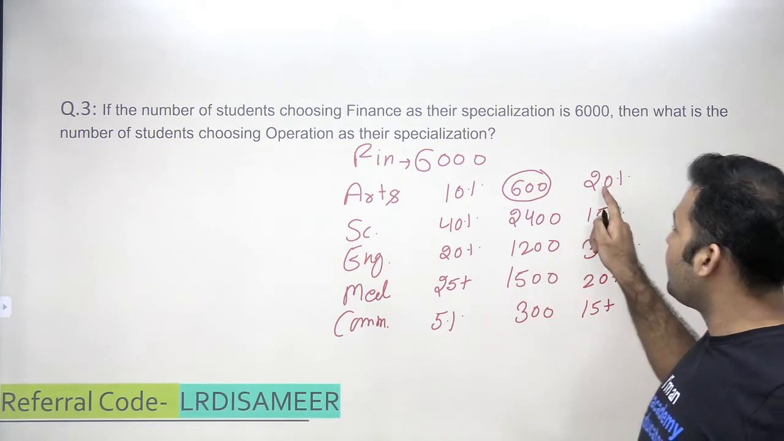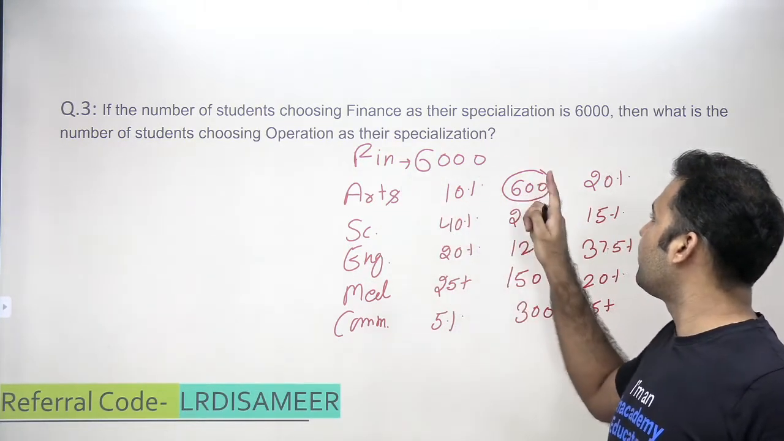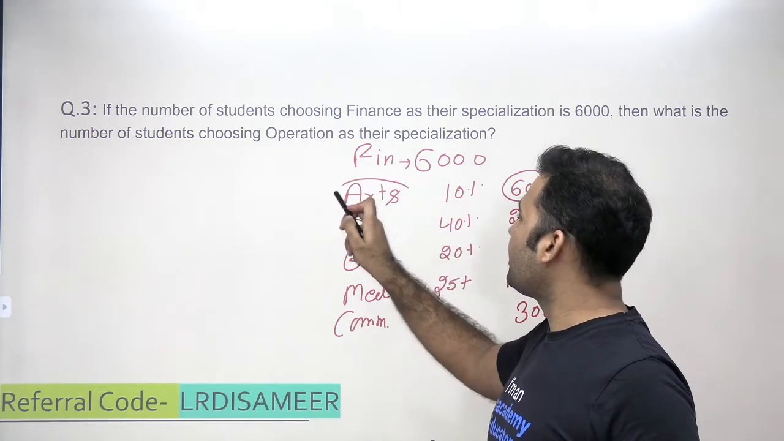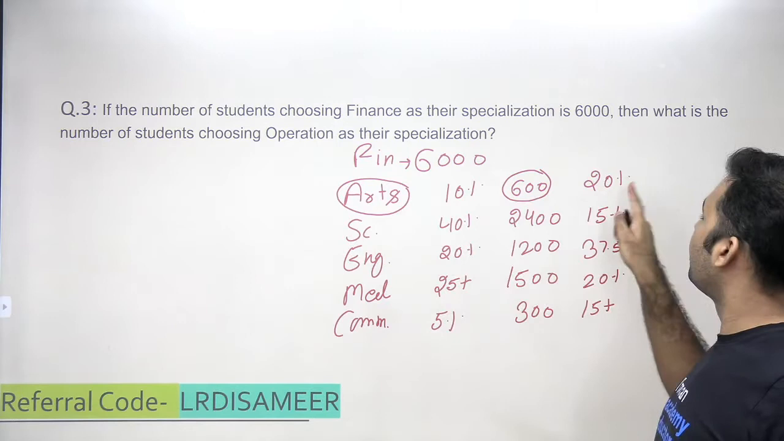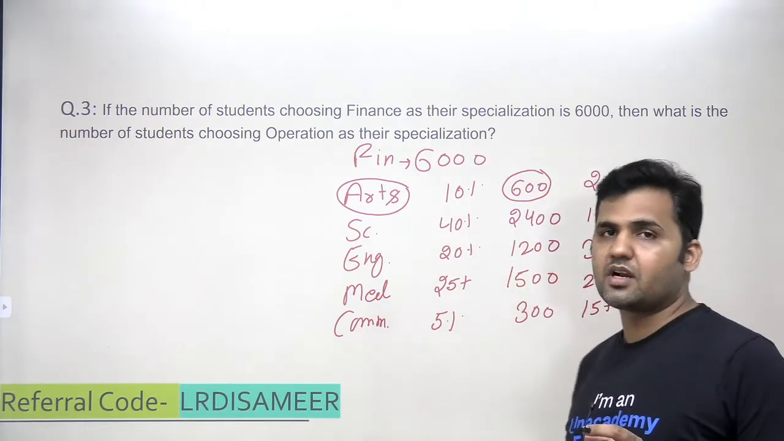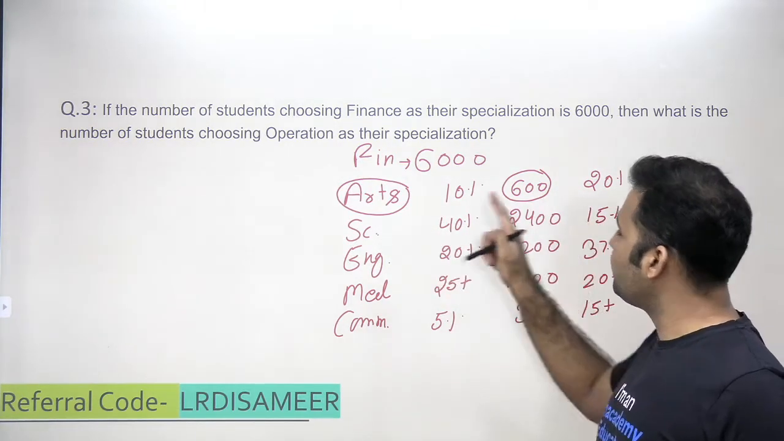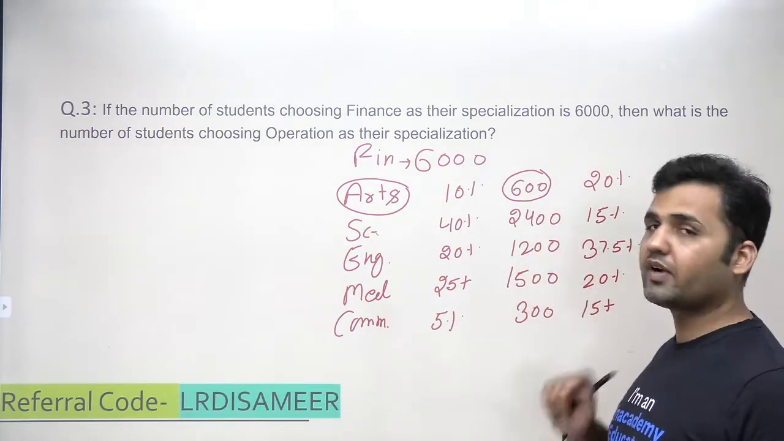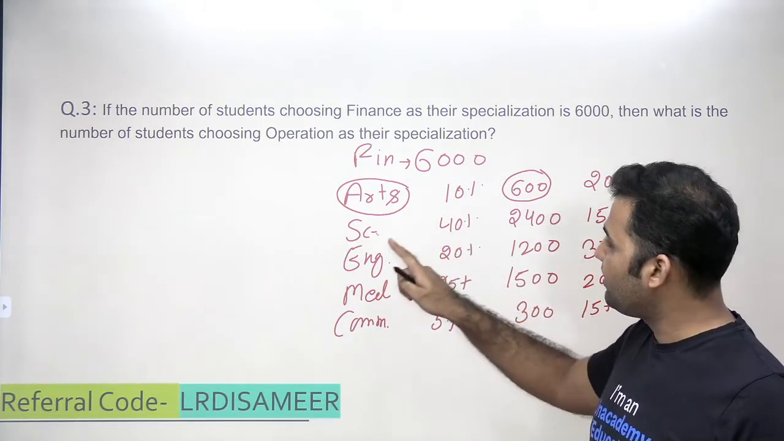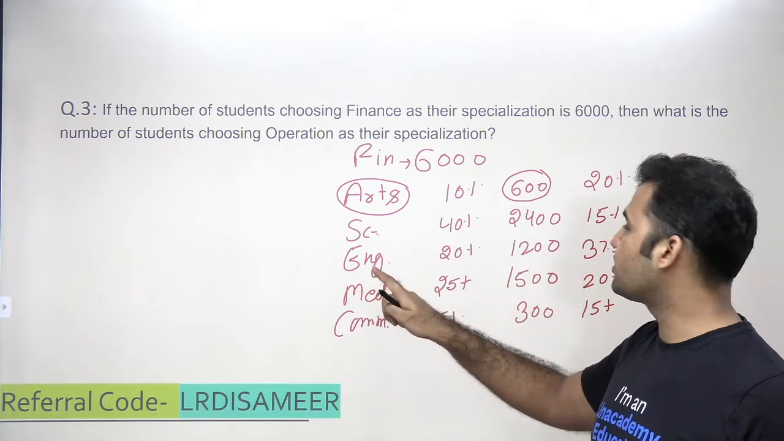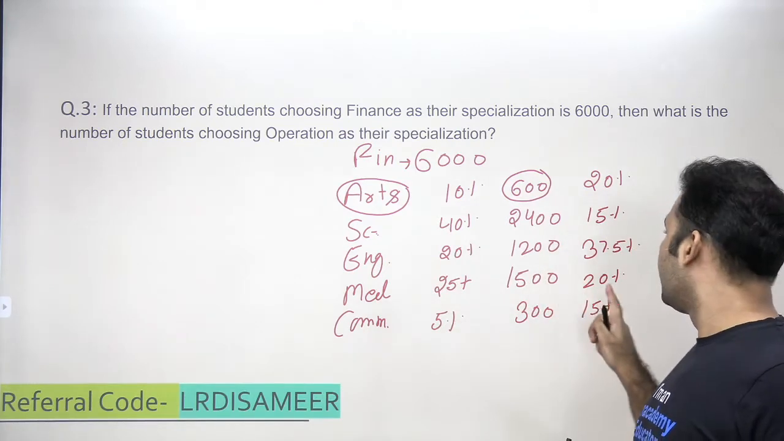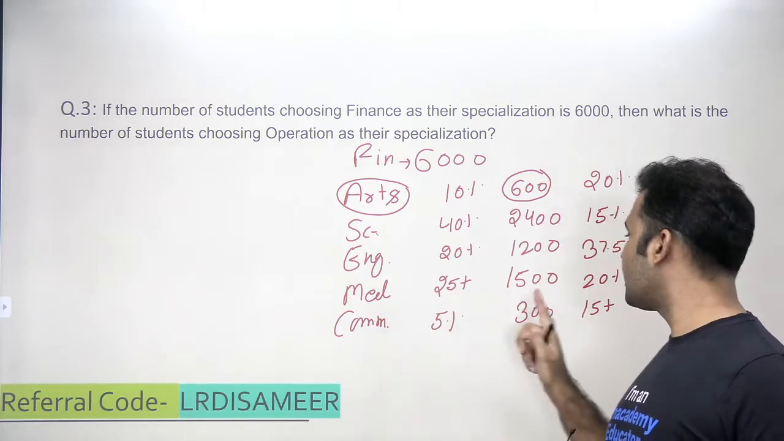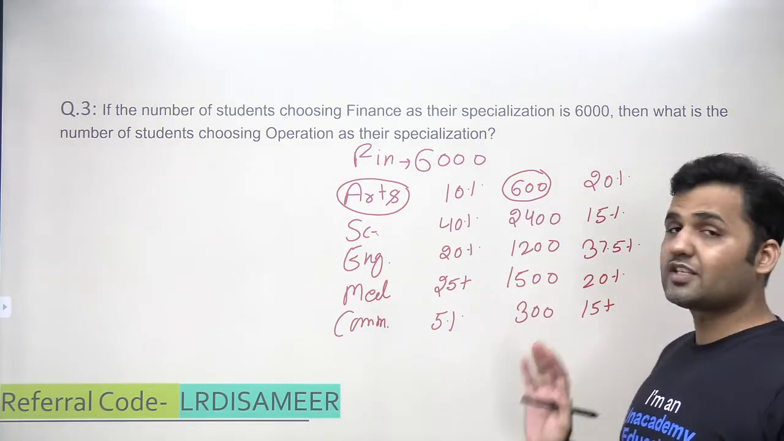It says 20% of arts are choosing finance as a specialization. That means whatever number of students I have in arts, 20% of arts students is equivalent to 600. 15% of science students are in finance specialization, which is equal to 2,400. 37.5% of engineering students is equal to 1,200. 20% of medical students is equal to 1,500. 15% of commerce students is equal to 300. This is what the set is talking about.